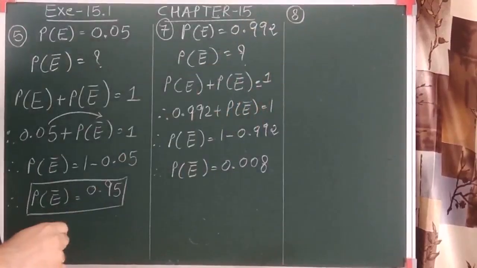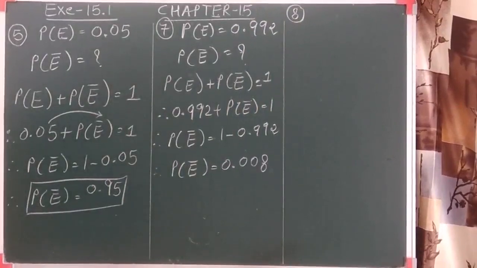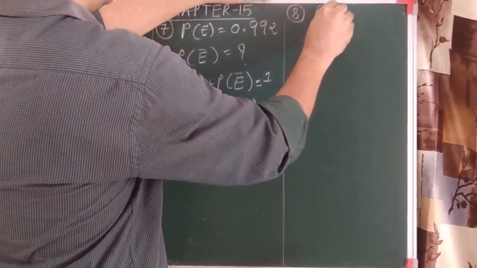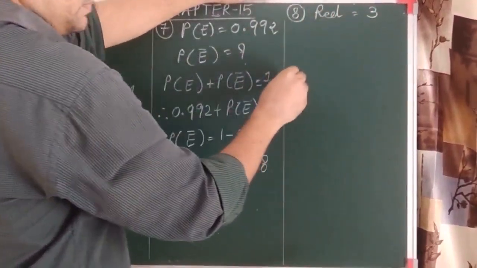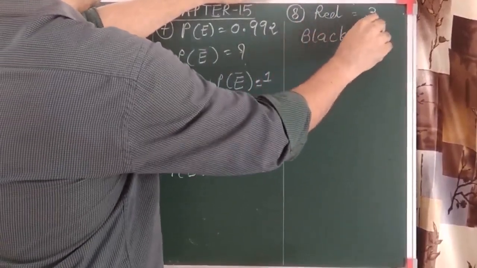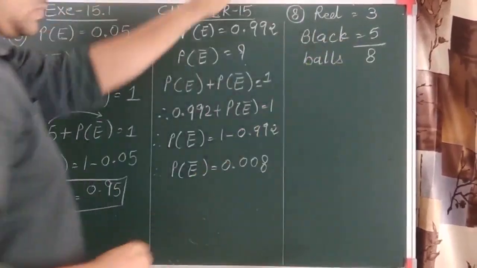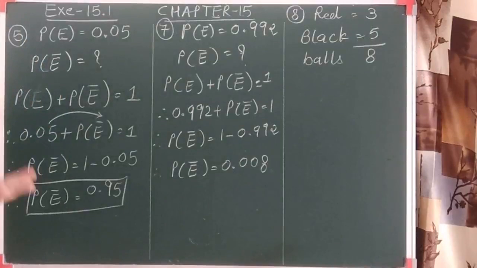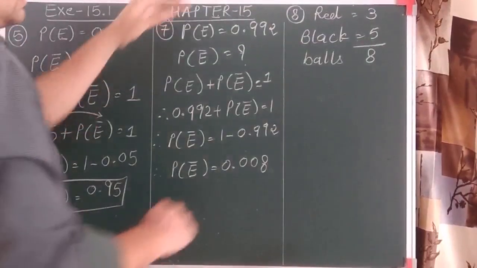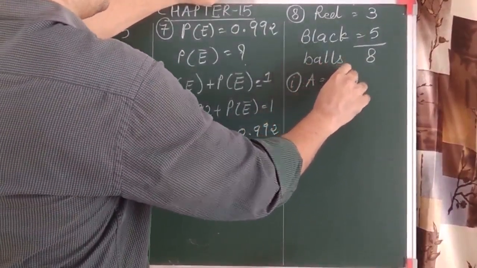Number 8. It is given that a bag contains 3 red balls and 5 black balls. So 2 types of balls are there: one type is red, which is 3 in number, and another color is black, which is 5 in number. So we can say a total of 8 balls are there. A ball is drawn at random from the bag. Then what is the probability that the ball drawn is, first, of red color?